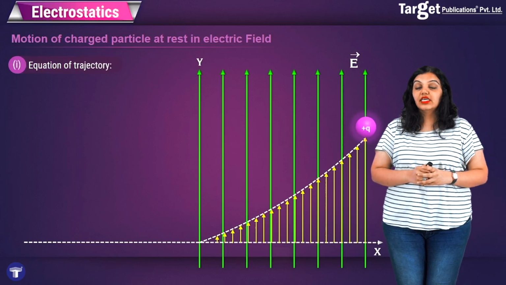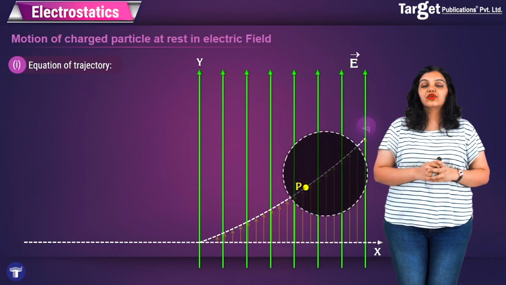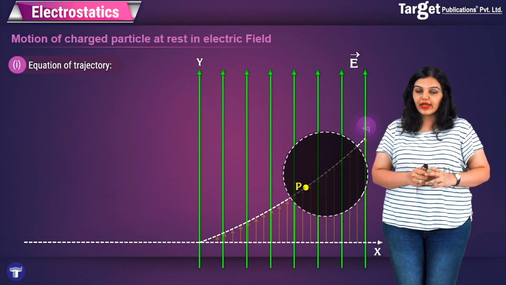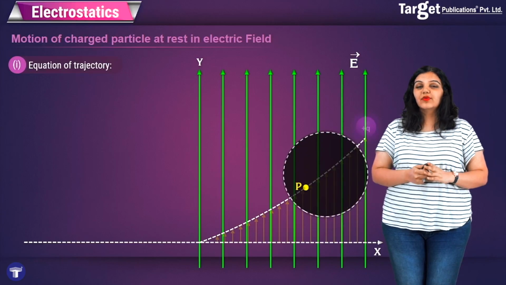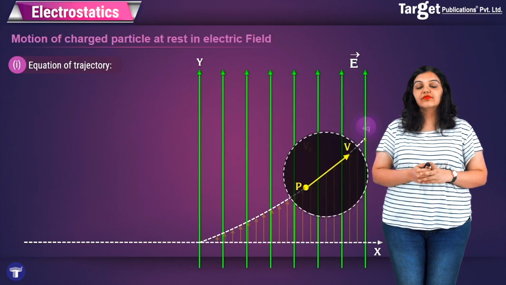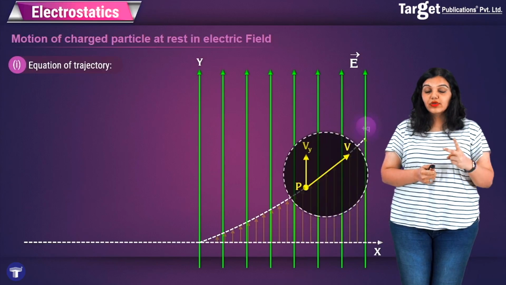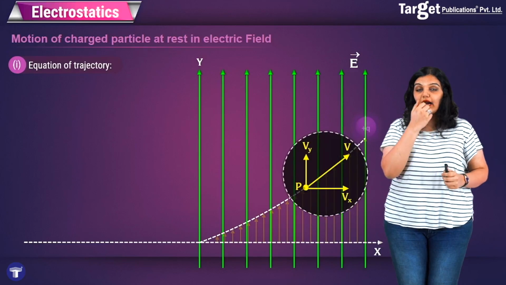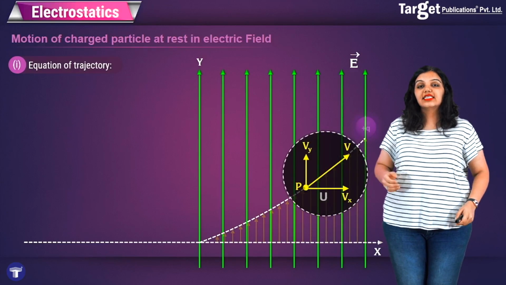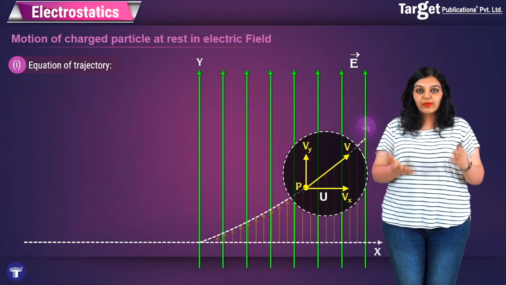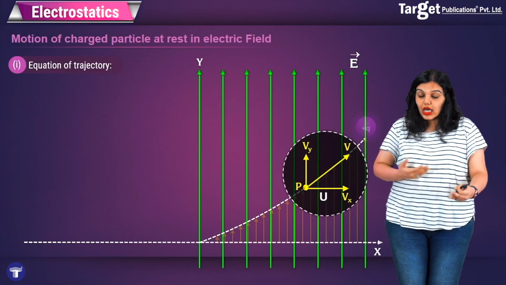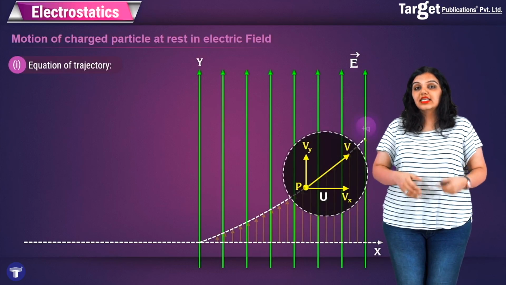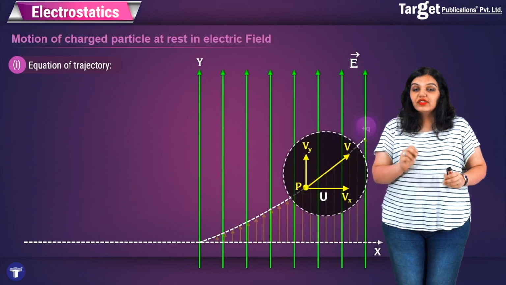From here, I can write down the equation of trajectory. To write down the equation of trajectory, I must analyze the velocity of this particle inside the electric field at any point P. At any point P, this particle will have a velocity along some random direction V, which can be resolved into two directions, that is Vy and Vx. Let's say that the initial velocity of the particle, which was only along the x-axis, is u, and the initial velocity of the particle along the y-axis is obviously 0 because all the velocity initially was along the x-axis. Vx and Vy here represent the final velocity at point P of this particle.